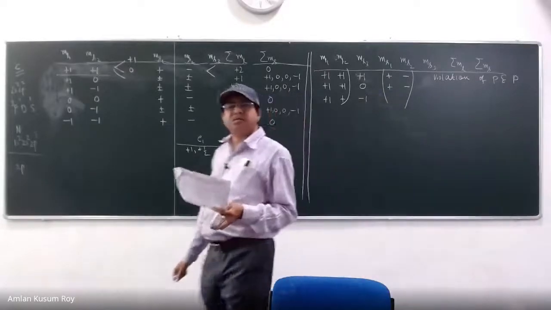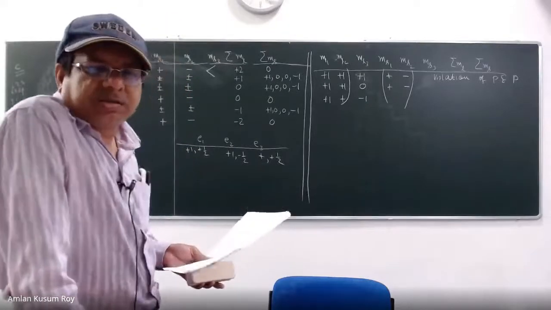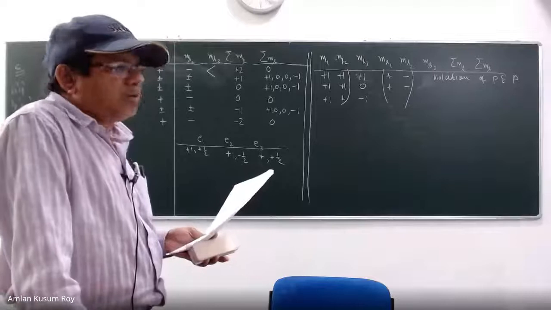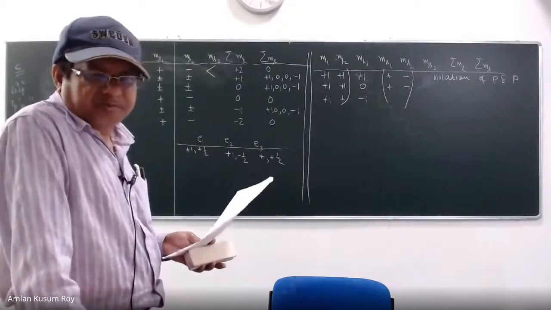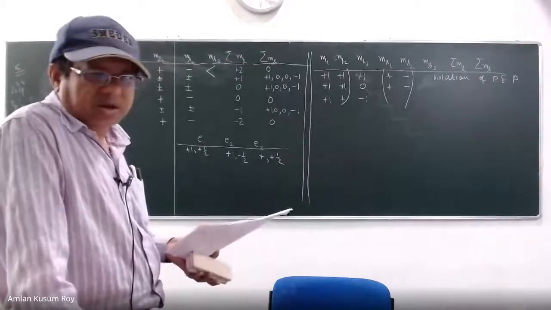What should happen? I have only 2 choices, plus or minus, right? So the question is whether I can take both of them, or I can take only one of them, or I cannot take any of them. That means plus up will be there, minus up will be there, or none of them will be there.